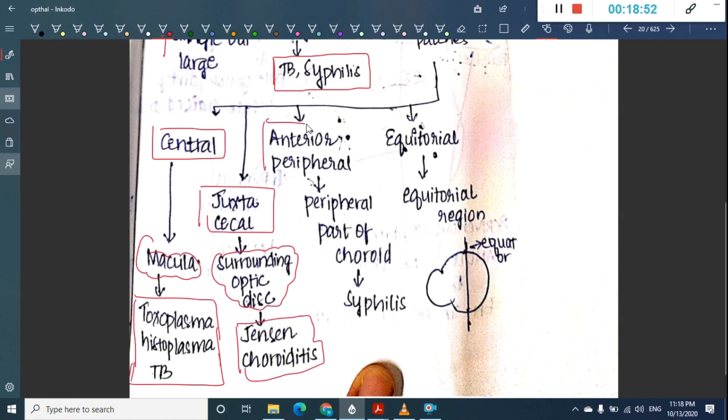Then it can be anterior peripheral also. As the name says, it involves the peripheral part of the choroid and it is seen in syphilis. Then we have equatorial.